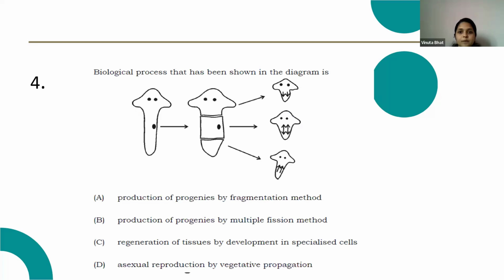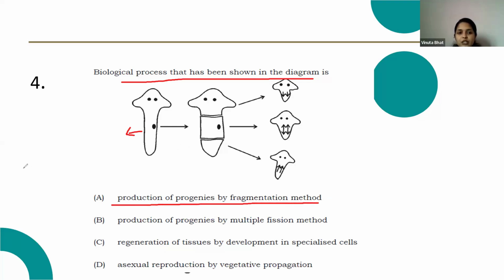Next question. Which biological process is shown in this diagram? Here, this is the planaria. The asexual reproduction in planaria is shown in the figure. And here, option A, production of progenies by fragmentation method.